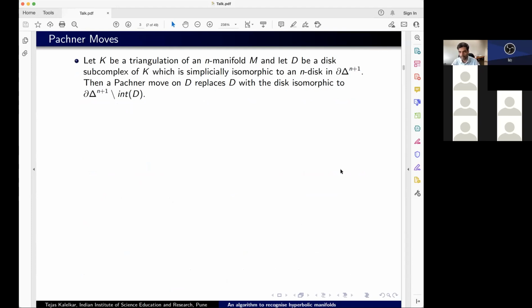...to an n-disk on the boundary of an (n+1)-simplex. Then a Pachner move on D replaces D with its complement on the boundary of the (n+1)-simplex. Okay, so it's quite a big definition to take in.